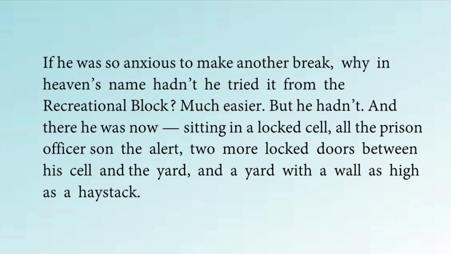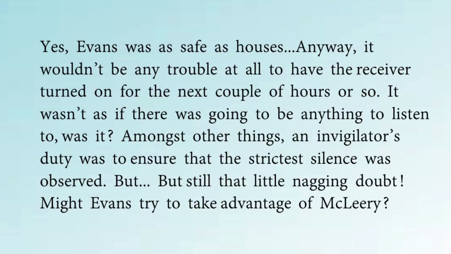They are keeping watch on him, and there are more than 2 doors that are locked, and so he cannot get out easily. And if at all he comes out also, there is a very high wall, just like a haystack. Haystack means where hay is stacked up to very high levels and it's not easy to cross it. So, there is this wall also, so it's not easy for him to escape at all. So, there are no chances of Evans escaping this time.